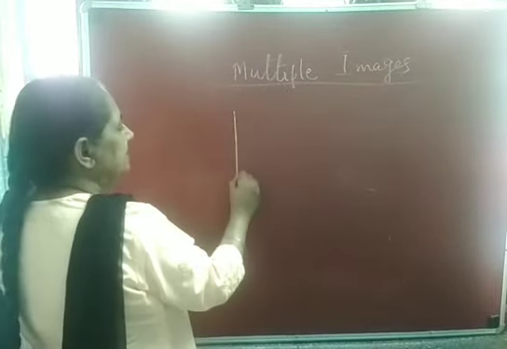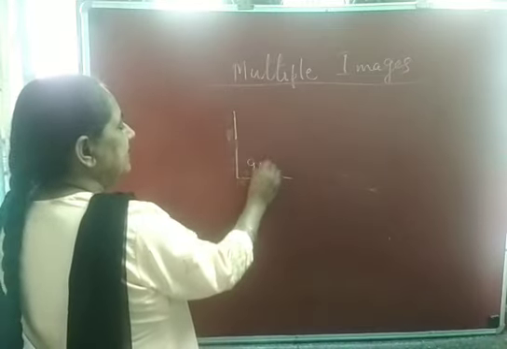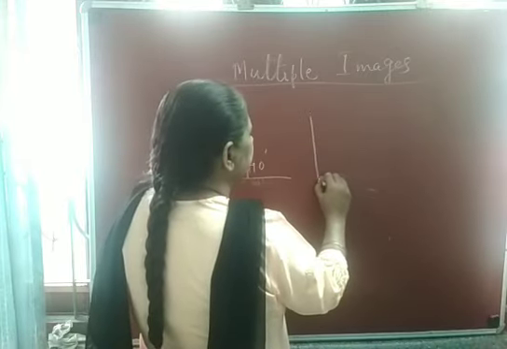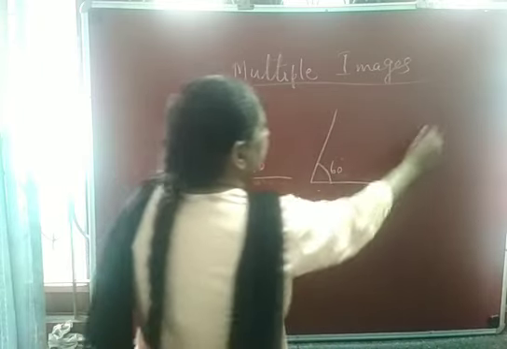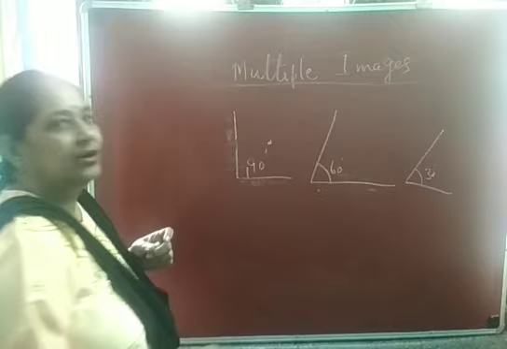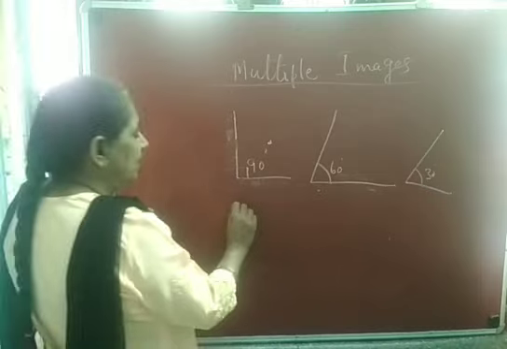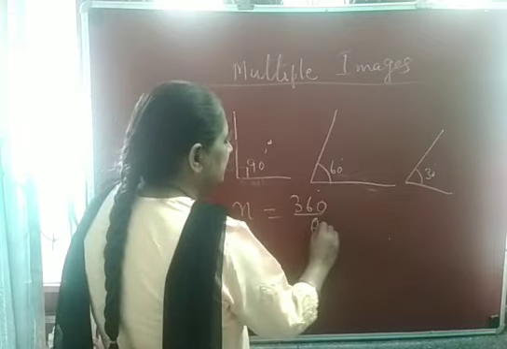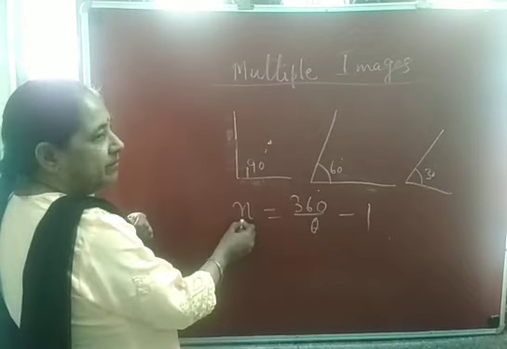Suppose I am taking two mirrors and they are inclined at an angle of 90 degree, or they may be inclined at an angle of 60 degree, or 30 degree. So if the object is placed here, the number of images after multiple reflection will be different. So how to calculate how many images will form? The formula is n equals 360 by theta minus 1, where theta stands for the angle, and n is the number of images.